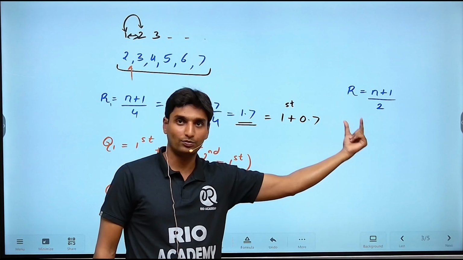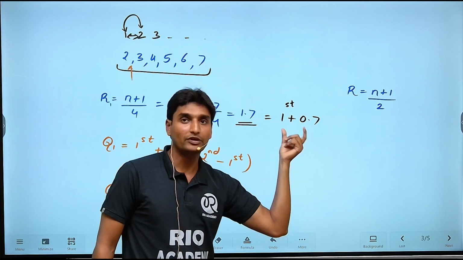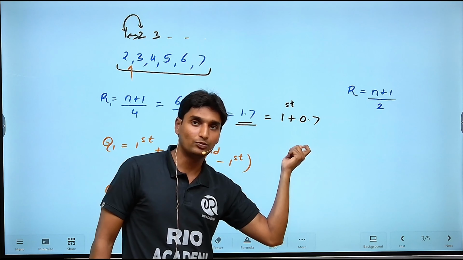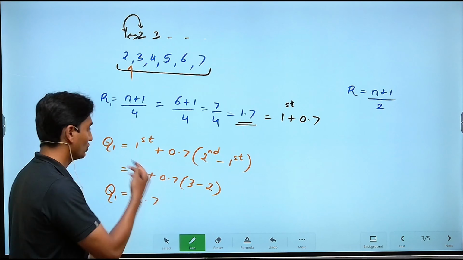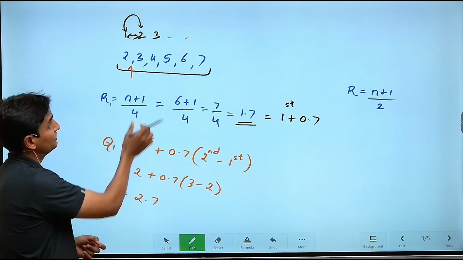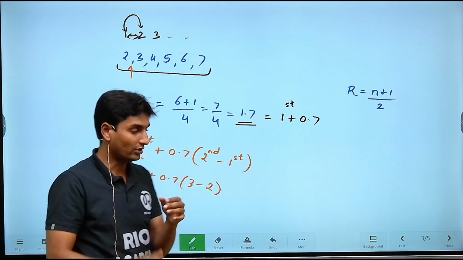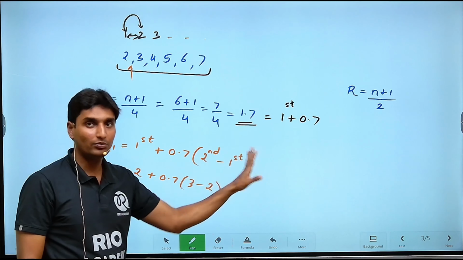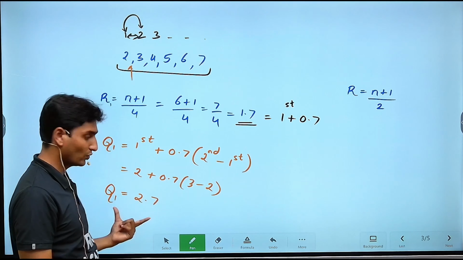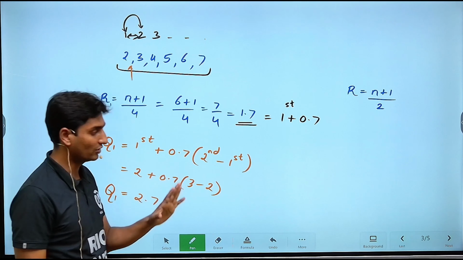1.7 can be written as 1 plus 0.7. Now these are nothing but the ranks. At that particular position, you have to substitute the values. Q1 is what? 1, as it is the first term, which is 2. The 0.7 you have to divide among the next term. Okay, 1 is here, so it will be second term minus first term. Substitute and you have obtained the value of Q1, which is nothing but 2.7.